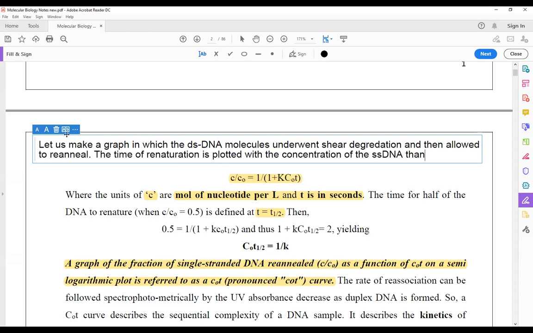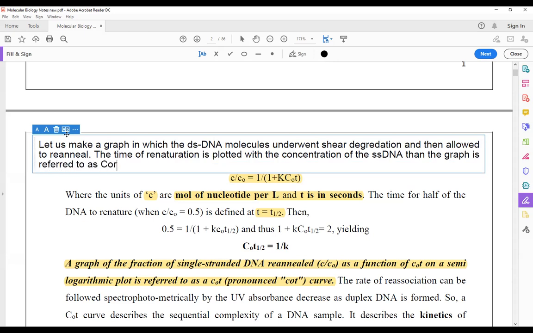Then the graph is referred to as Cot curve.